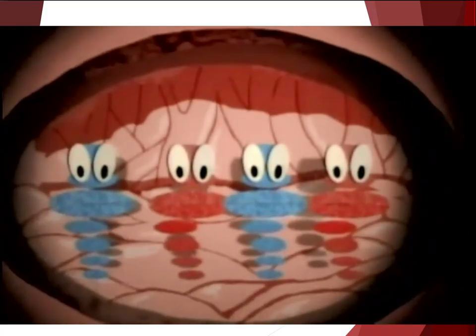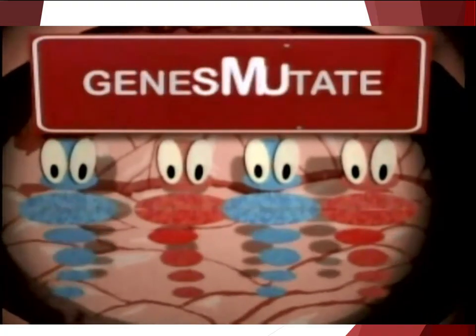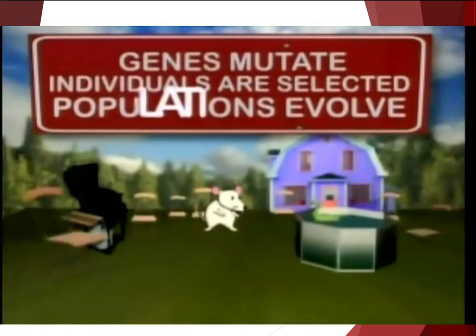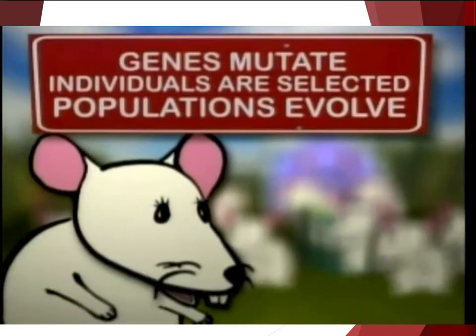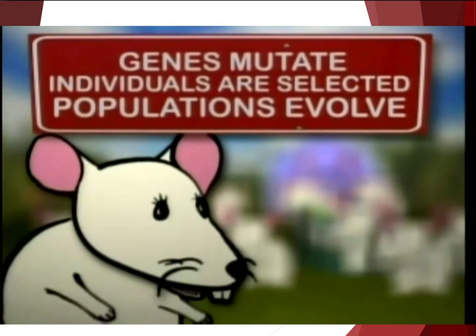The process of evolution can be summarized in 7 words. Genes mutate. Individuals are selected. Populations evolve. And you'll probably never be able to cross a mouse with a mango.